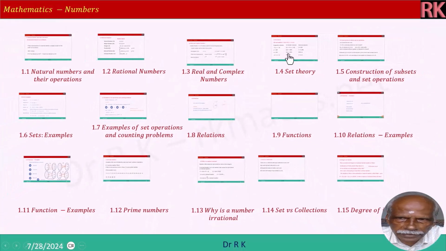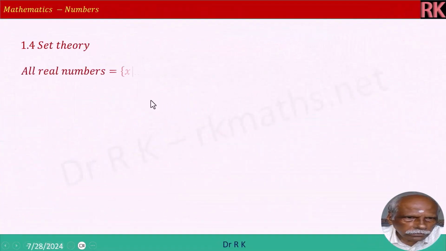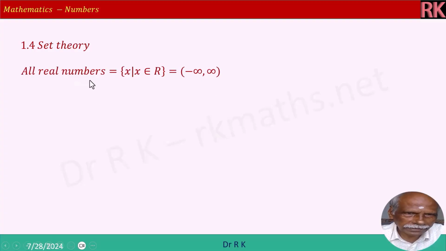And then we will see set theory now. All real numbers are a set. X is such that x is an element of real number. You can also write in the list form minus infinity to infinity. X is equal to minus infinity to plus infinity, excluding minus infinity and plus infinity, because we cannot locate infinity, because infinity is undefined.